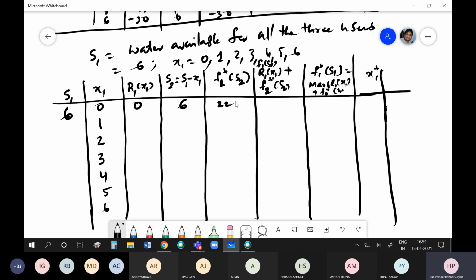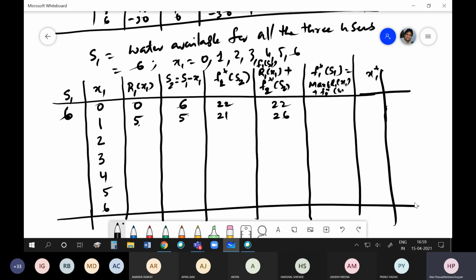Okay, so the total is 22. If I allocate 1, I get 5. So S2 will be 5. If I am allocating 1, the benefit is 5, and the remaining will be 5 here. So I get 21, 26.